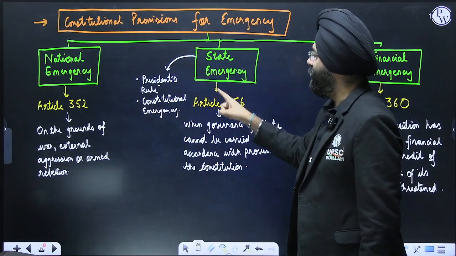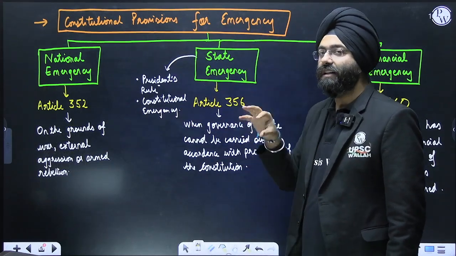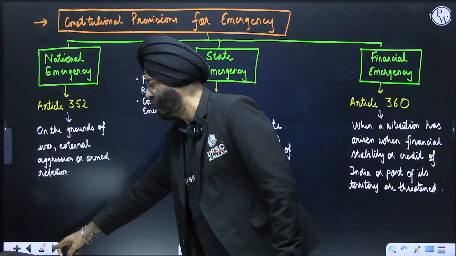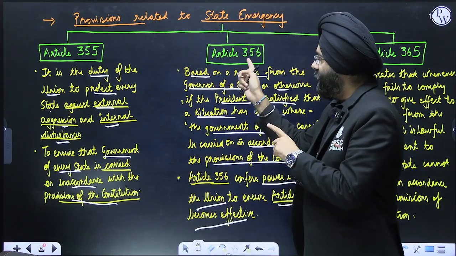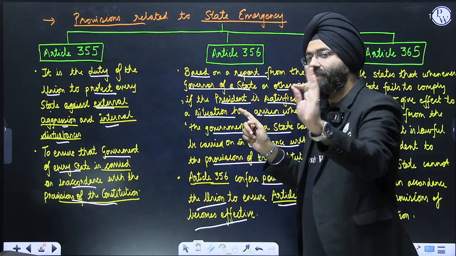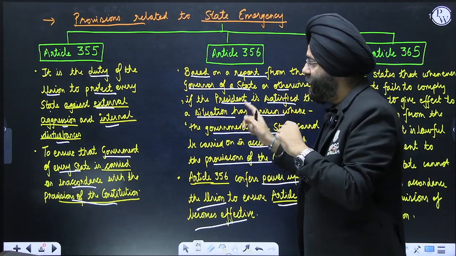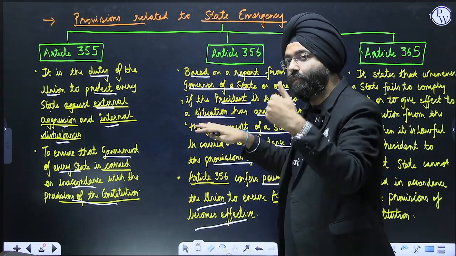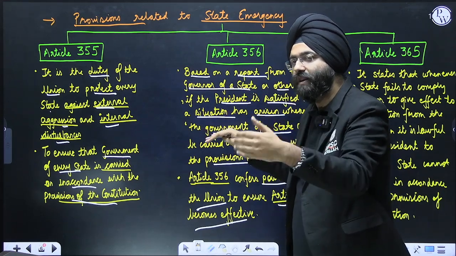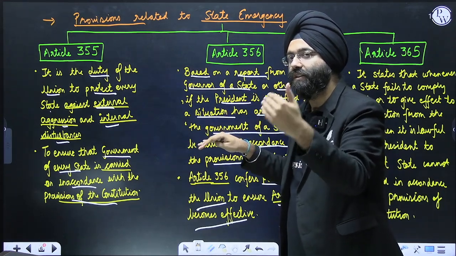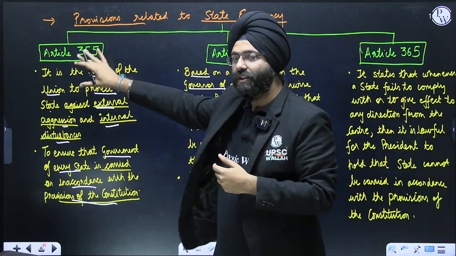As we said, under Article 356, the president's rule is invoked, right? So, Article 356 deals with the president's rule. But if we see that the provisions of the constitution are not being followed with respect to the state, that is encoded in Article 355.